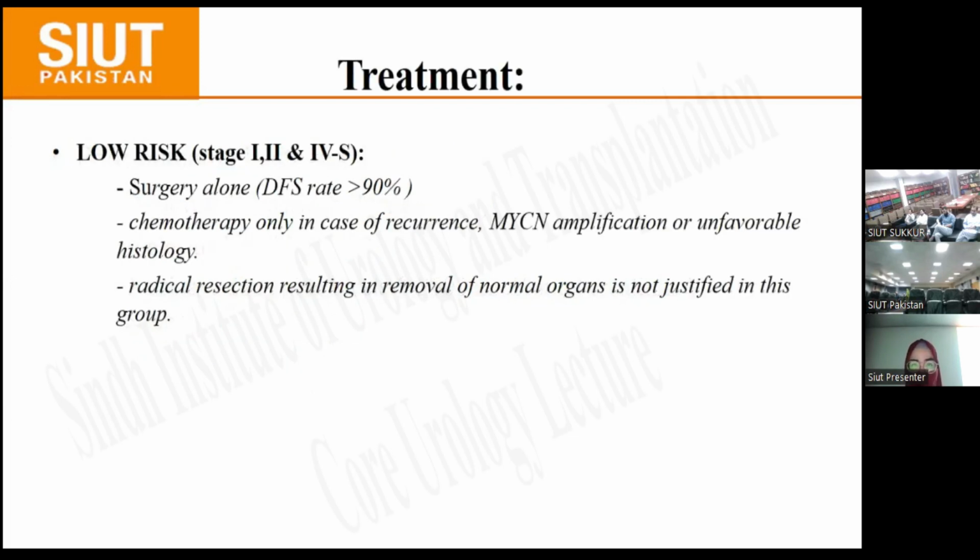Treatment is according to risk stratification. Stage 1, 2, and stage 4S come under the heading of low risk, and surgery alone is sufficient with disease-free survival rate of more than 90%. Chemotherapy is only given in cases of recurrence, MYCN amplification, or unfavorable histology. Radical resection resulting in removal of normal organ is not justified in this group.